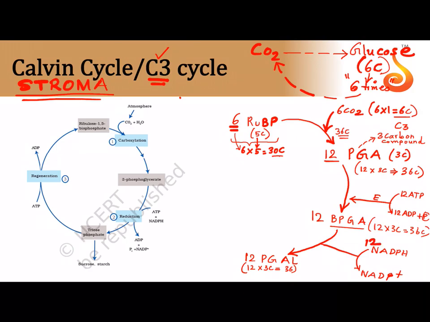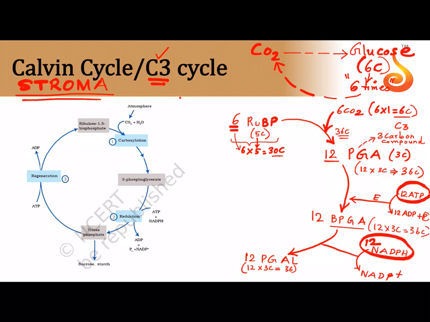So how many molecules here? 12. So this is where the light reaction comes in. See, where did we get these 12 ATP from? We got it from the light reaction. Where did we get these 12 NADPH from? We got it from the light reaction. Otherwise these two reactions would not have happened.